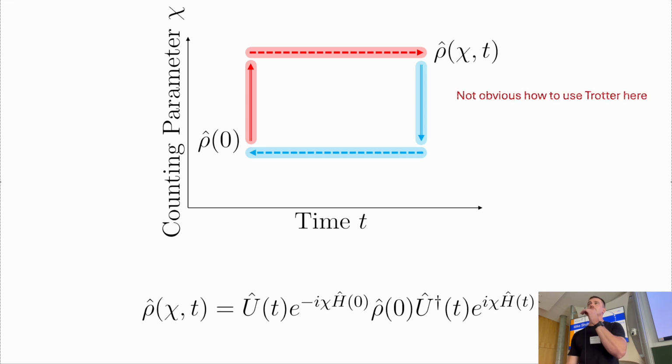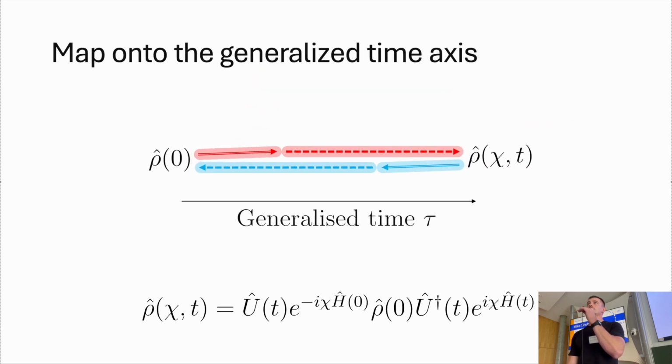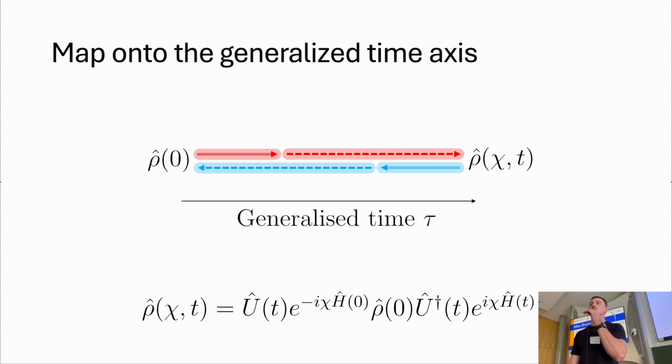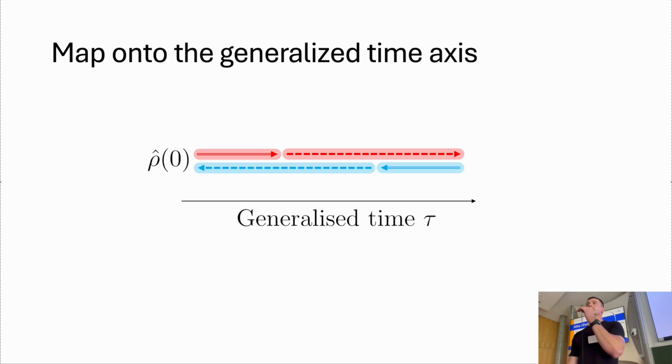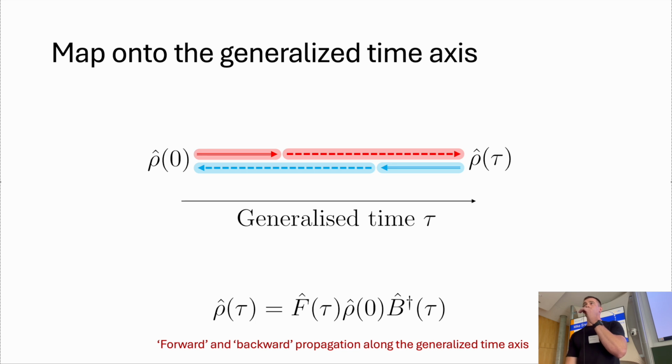So the issue here is, it's not obvious how we actually perform this evolution using this Trotter decomposition that we need to use. So what we do, and this is the most important thing about this work, is we map these two axes onto a new axis, which we call the generalized time axis. So I just rewrite everything in terms of tau. And now I just have a unitary evolution, or a sort of unitary evolution on my initial state, which gives me my generalized density operator, which again encodes all of these statistics that we care about.